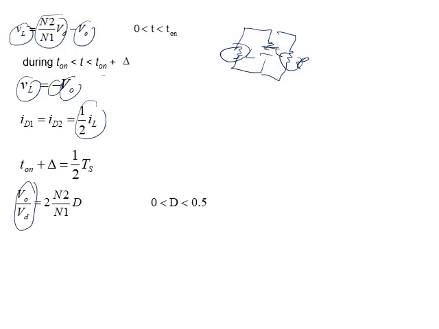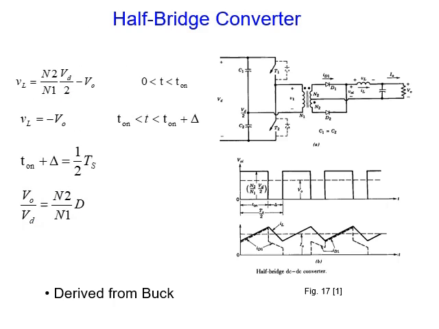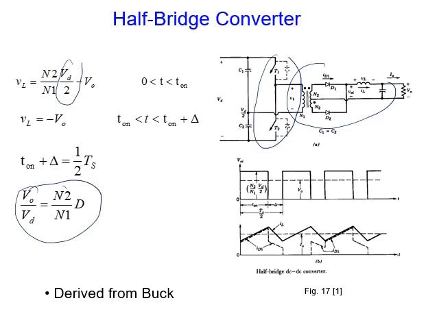It's found to be also N2 over N1, twice N2 over N1 for the push-pull, because each switch will work half of the time. For half a bridge, now I don't need to discuss this again, we discussed it, but we use here half a bridge, one leg. The same discussion applies here. The only difference here is rather than VD, it will be VD over 2. And this is reflected in the output-input relationship. You see there is no 2, there is no double.